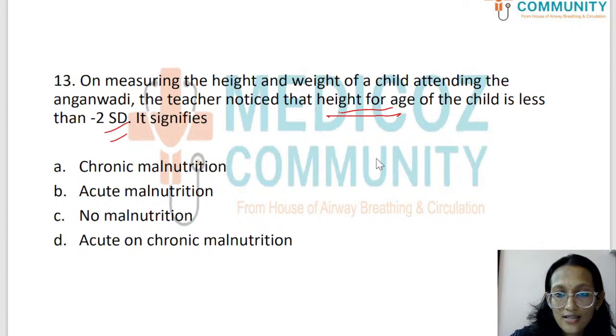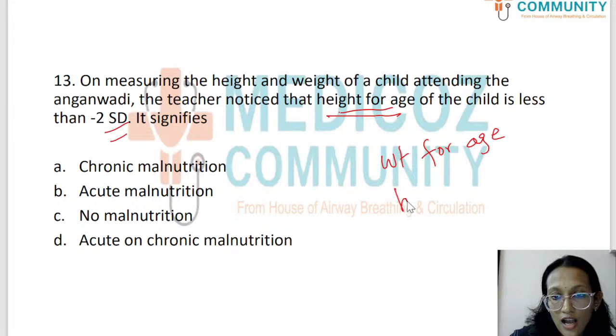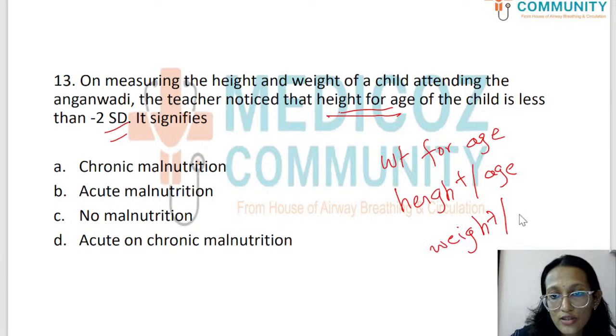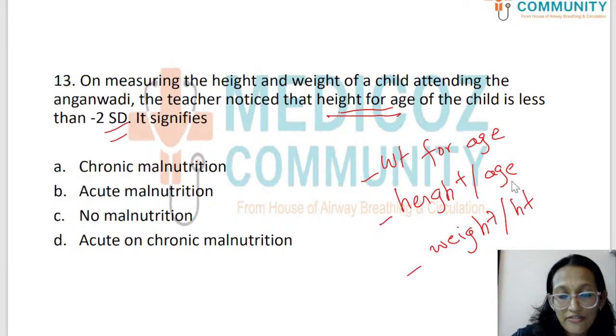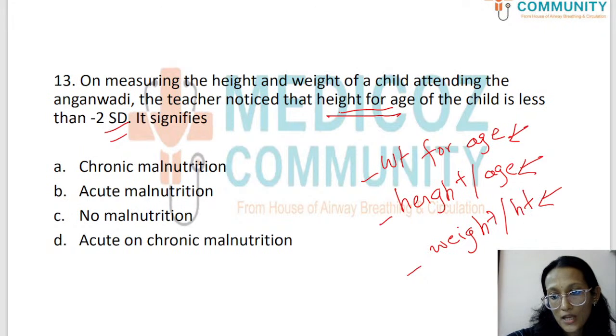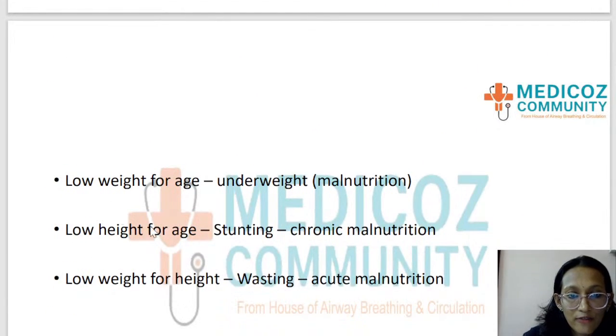So here you must understand that there are weight for age growth charts, height for age, and also weight for height. These are the three things that we usually calculate in under 5 children. Weight for age, height for age, and weight for height. What happens if each one of these is low, or how is the interpretation, is what we need to know. So what happens if the weight for age is low?